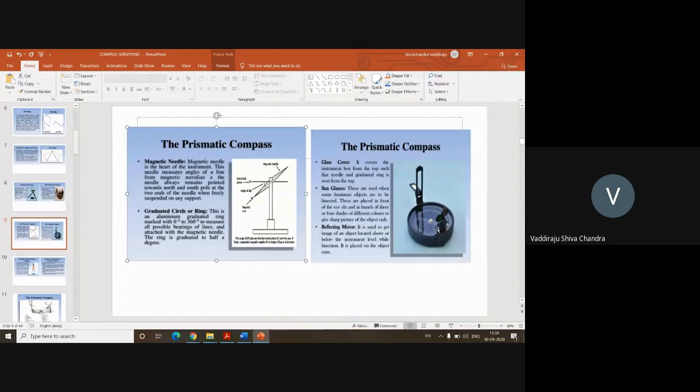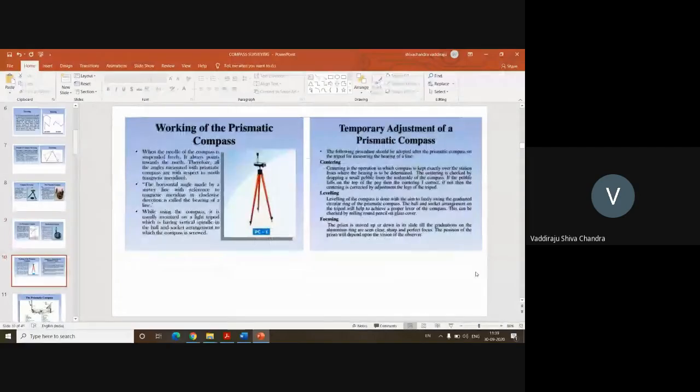The focusing of the prism is completely an aspect of the human who is using the prism, because I may have a different eyesight, you may have a different eyesight. I may be comfortable with some level of vision and able to read the values in the compass, but you may not be able to read the same. Yes, the focus is completely dependent on the vision of the observer. Suppose take the example of a person who is having sight, and a person who is not having any sight. What is the difference in those two people? Don't take it personally. Why are you using spectacles?